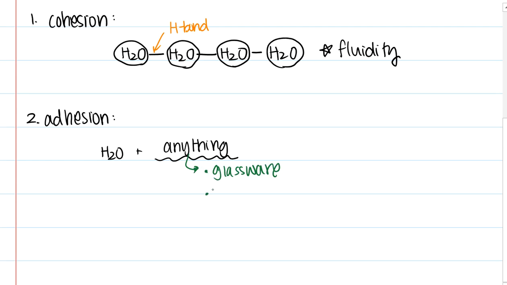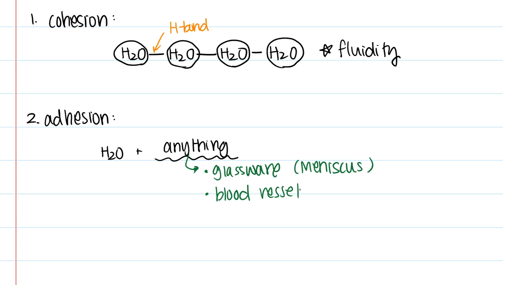This is one of the reasons why we see a meniscus, right? And then also, it would be stuck to blood vessels and any other vascular vessels, whether it's plants or us animals or fungi or any of those things, right?